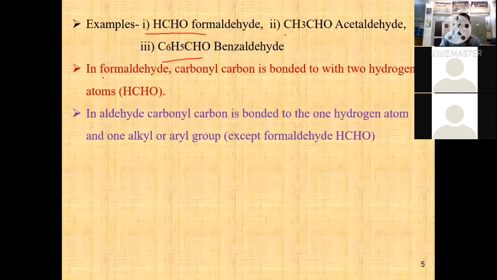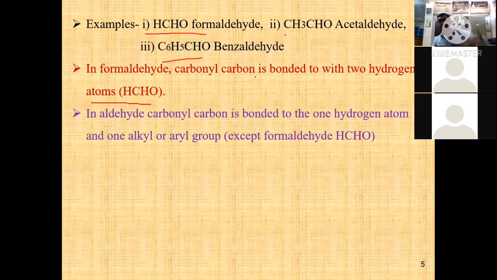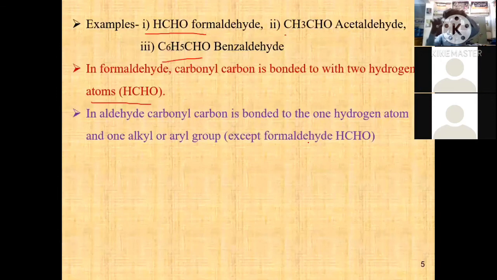In formaldehyde, the carbonyl carbon is bonded to two hydrogen atoms. Suppose this is the aldehyde: the carbonyl group is directly coordinated with two hydrogen atoms.